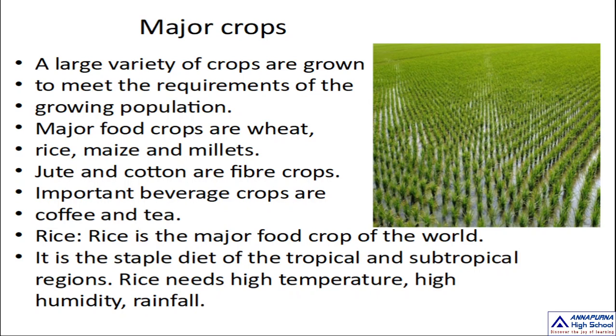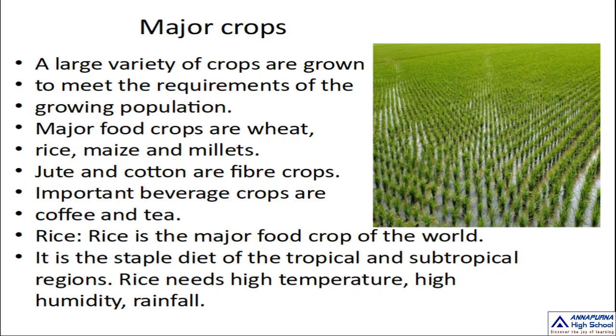Along with that, another type of farming is also followed by the farmers nowadays. What is that? That is organic farming. What is the meaning of organic farming? In this type of farming, farmers use only organic or natural pesticides and fertilizers.